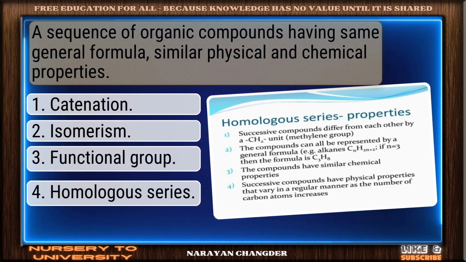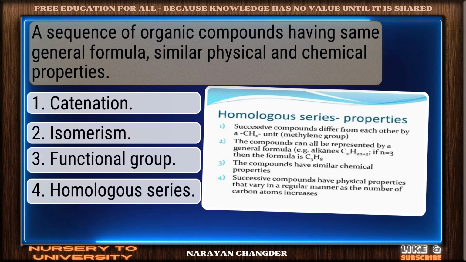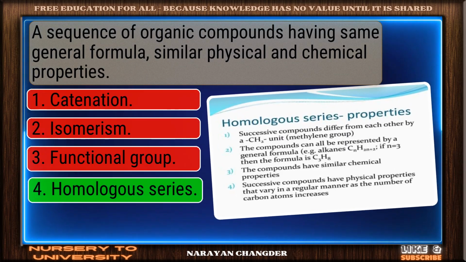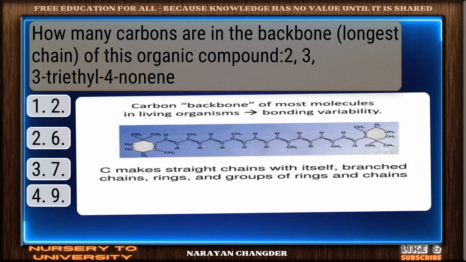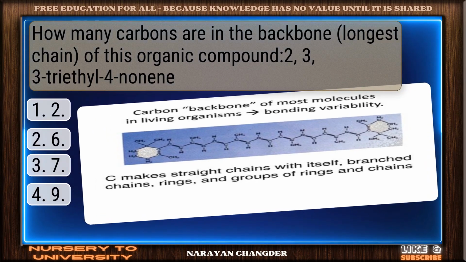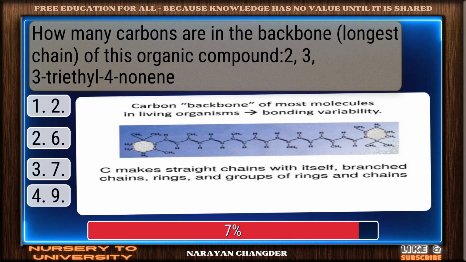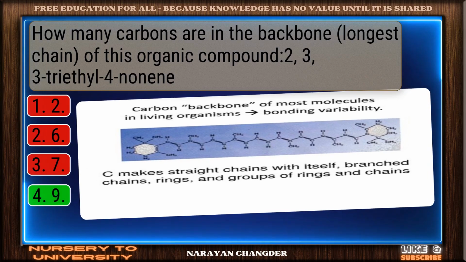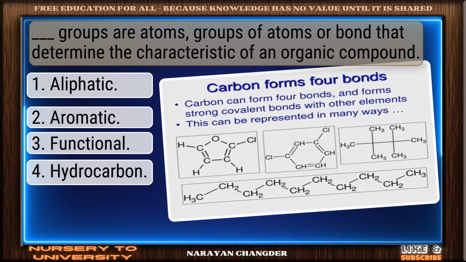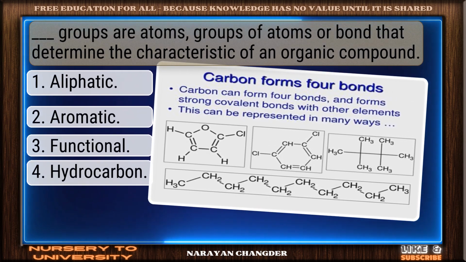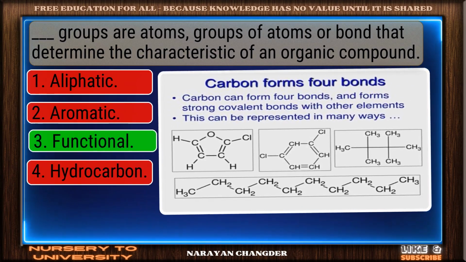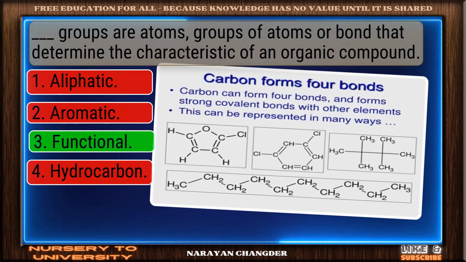A sequence of organic compounds having the same general formula, similar physical and chemical properties. Valid point. Homologous series is true. How many carbons are in the backbone of this organic compound, 2,3,3-triethyl-4-nonene? Clear logic. Your choice, 9, is sound and 100% true. Dash groups are atoms, groups of atoms or bonds that determine the characteristic of an organic compound. You chose functional, and it is correct.